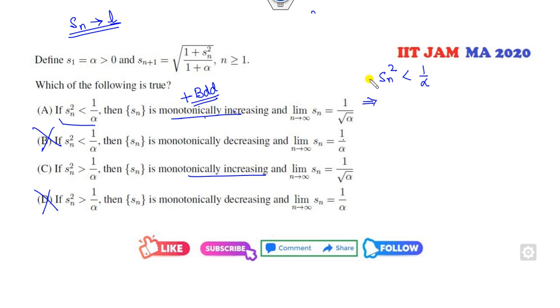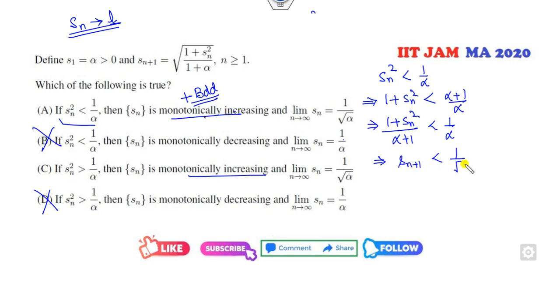Then Sn square, I can add 1 on both sides, it will be alpha plus 1 over alpha, then I can divide it by alpha plus 1. And if I take the square root, it will be Sn plus 1.